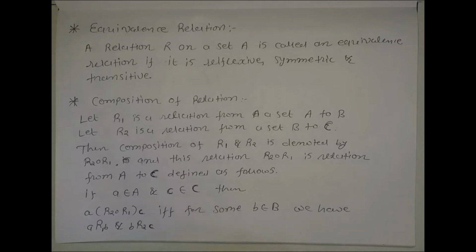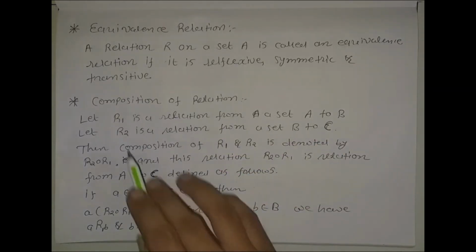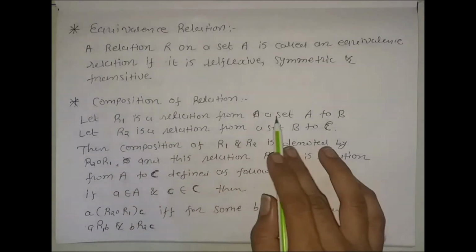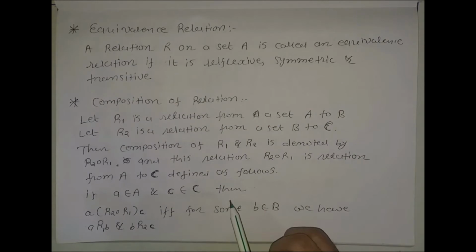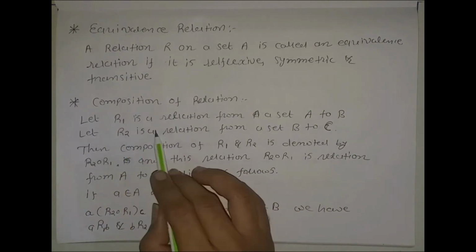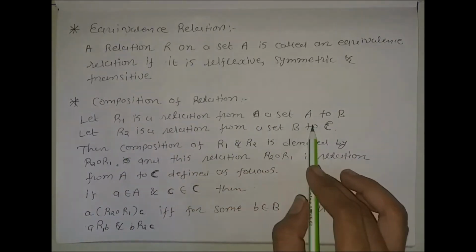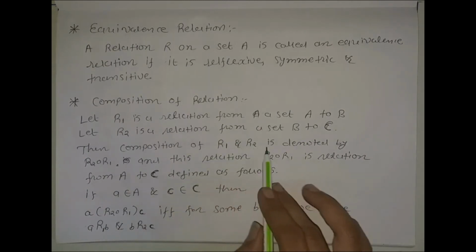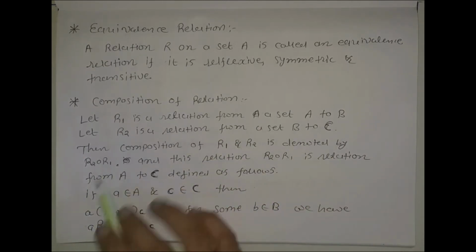Now the composition of relations. First of all, let R1 be a relation from set A to set B. Similarly, let R2 be a relation from set B to set C. Then the composition of R1 and R2 is denoted by R2 composed with R1.